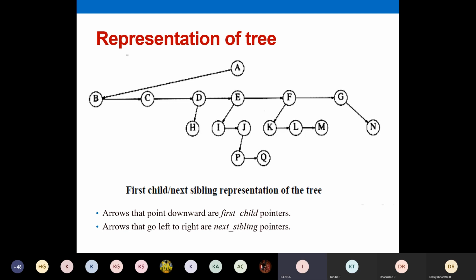The arrow that points downwards is the first child pointer. The arrow that points to the right, from left to right, defines the pointer to siblings. Draw this diagram. From the root node, you'll have only one pointer, to the first child alone. From top to bottom, an arrow defines the first child, and from left to right, pointers define the siblings.